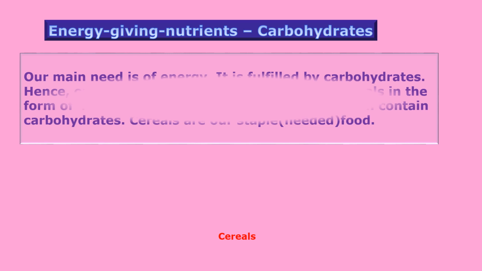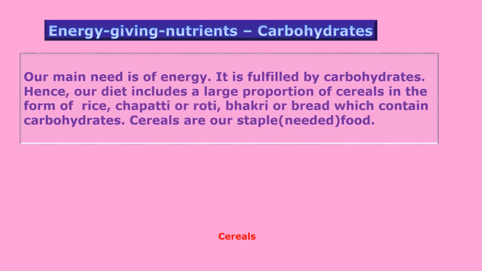Energy giving nutrients, that is carbohydrates. Our main need is of energy. It is fulfilled, means provided, by carbohydrates. Hence our diet includes a large proportion of cereals in the form of rice, chapati or roti, bhakri or bread, which contain carbohydrates. Cereals are our staple food. Staple means, children, needed food or daily used food.